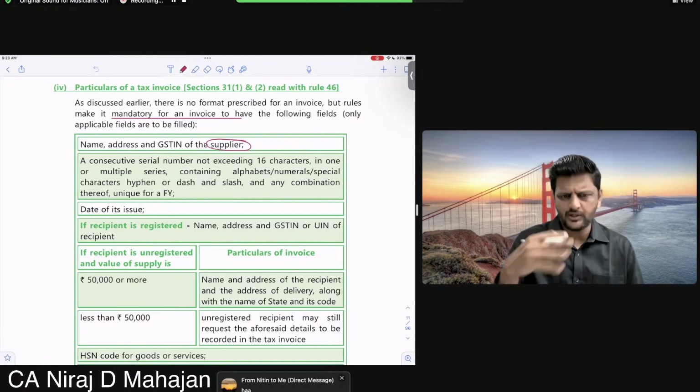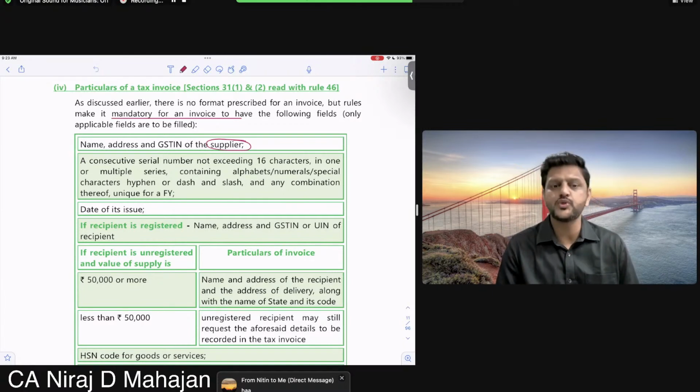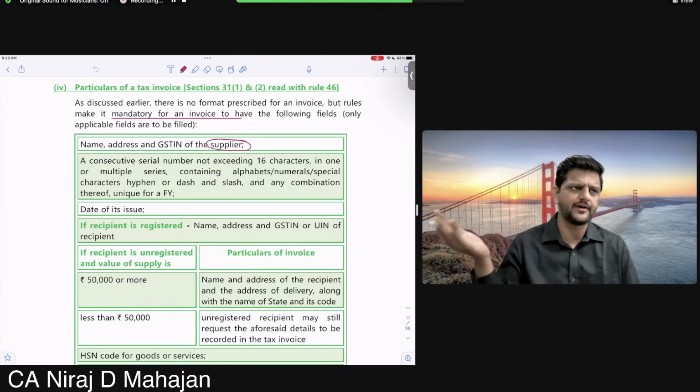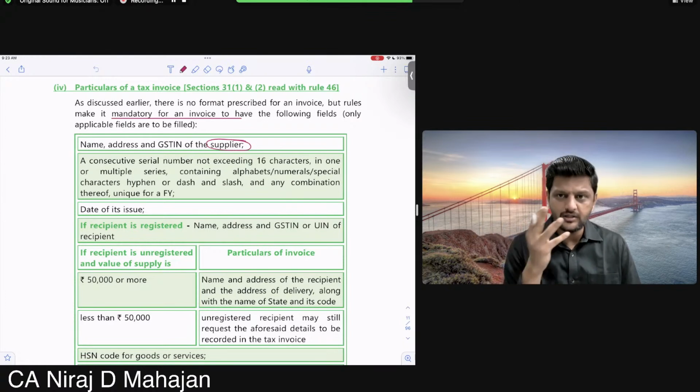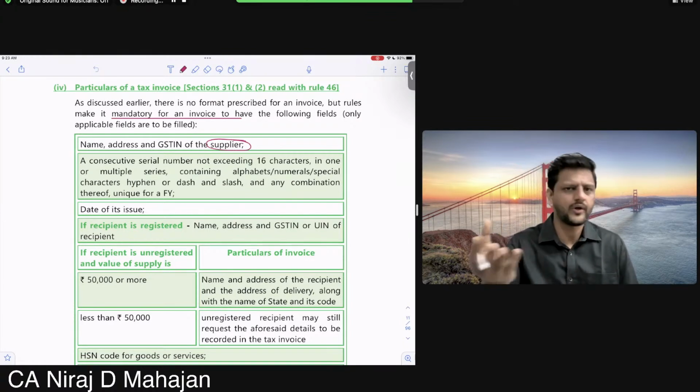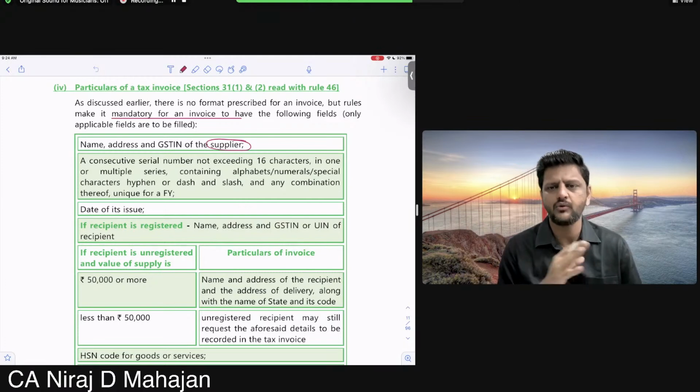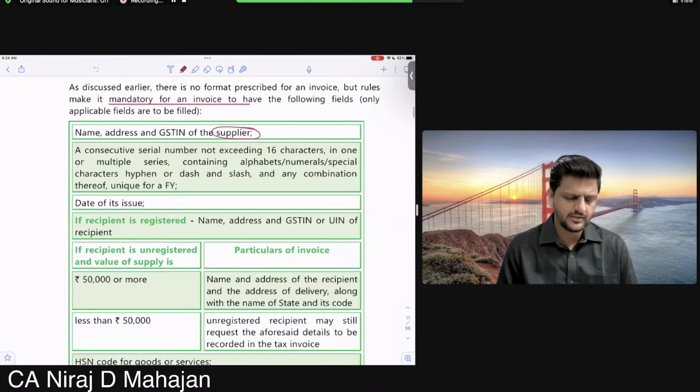So consecutive. You can just keep checking all the invoices you get in your life, maybe from another coaching academy, or your light bill, or your restaurant bill, or electricity bill. Or whenever you buy from Amazon, Flipkart, Myntra, whatever it is, check the invoice. You'll understand. These are all practical things.